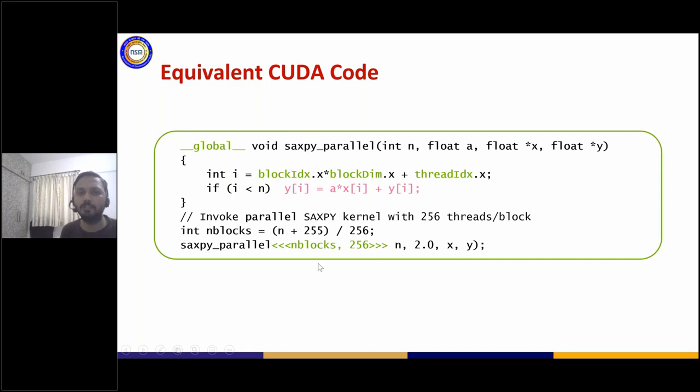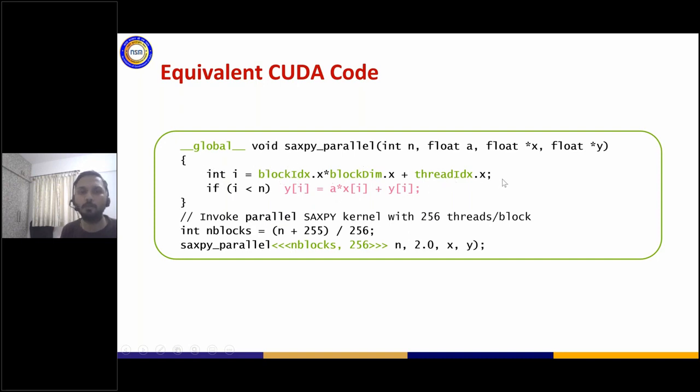And how many threads am I launching? 256 times the number of blocks, which means I am launching thousands of threads onto the GPU. Every thread is going to run this function, axpy_parallel, and every thread accesses its own data, y of i equals a star x of i plus y of i. Every thread gets its indexing via an index, which is the thread index.